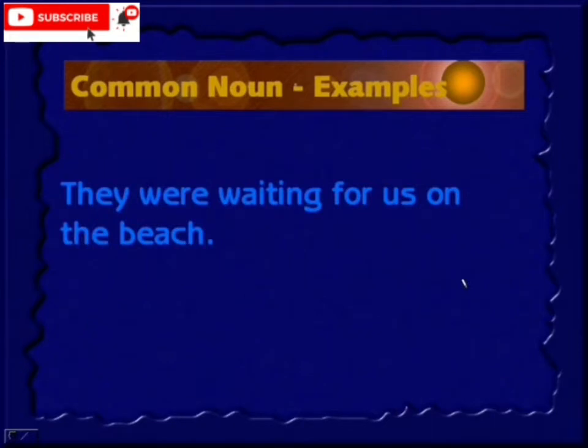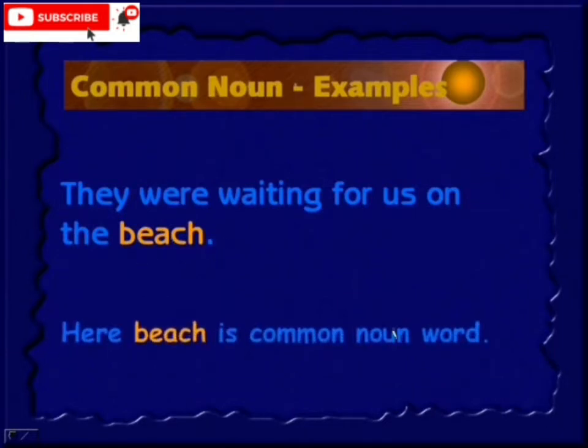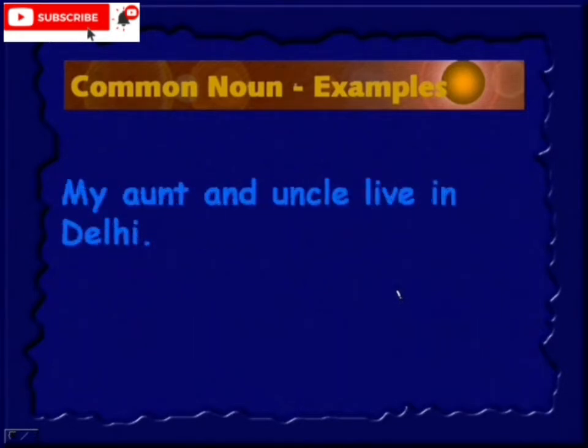Could you find which are the common nouns? So which is the one? Here beach. Okay, this is a place. Therefore, it is a common noun word.